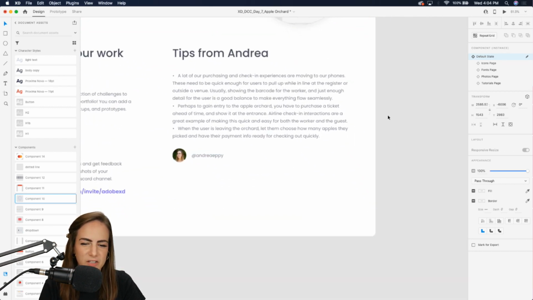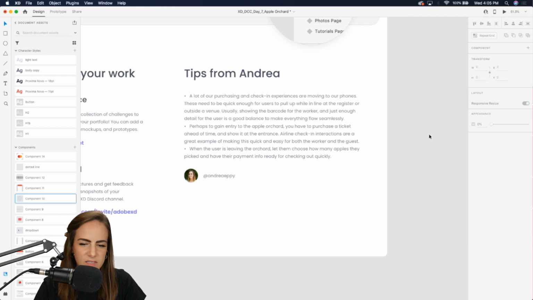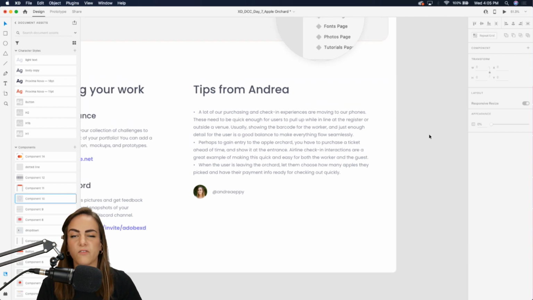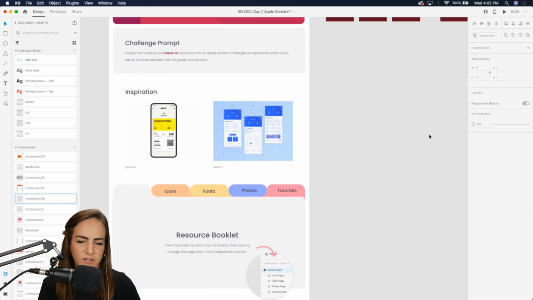And yeah. All right, so tips from today. So obviously a lot of our purchasing and check-in experiences, like I mentioned, are moving to mobile. So it's a good thing to practice this check-in flow. And basically the user needs to be able to do this very quickly, since they might be in line at the register at a grocery store, or maybe at a concert venue, just super quick, and then the worker can see it really quickly too. So make it easy for both sides to use, basically.